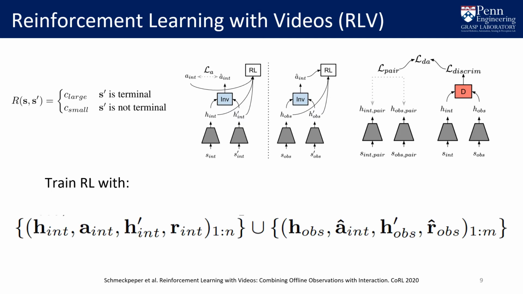We construct a batch made up of samples from the interaction data, using the learned embeddings of their observations, along with their true actions and rewards. We combine the samples from the interaction data with samples from the observation data, which are augmented with our predicted actions and rewards. We then train the reinforcement learning on the combined batch. Our approaches to synthesizing actions and rewards for the observational data are simple, but we will show that they are sufficient to allow simulated robotic agents to learn from observing humans.